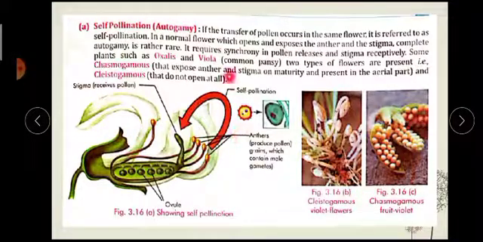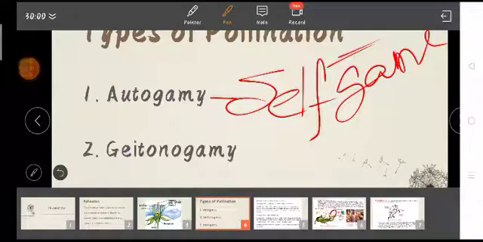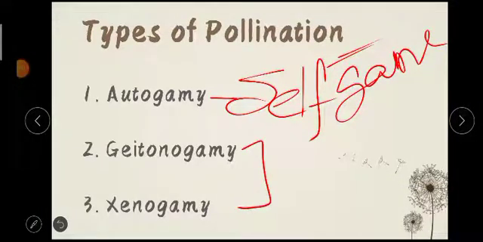Understood? See, this diagram is trying to show you self-pollination. Here this is your stigma, it will receive pollen grains. Stigma is the female part, and from the anther it is going to pollinate like this. Understood? So this is self-pollination, and these are the ovules. Ovules are the female reproductive part. You already know about this. Understood, students? So there are two different types of flowers, cleistogamous and chasmogamous. Cleistogamous do not open at all. Chasmogamous are open flowers, and both of them will show autogamy. Okay, students. So this was self-pollination, and the next two, geitonogamy and xenogamy, are cross-pollination.